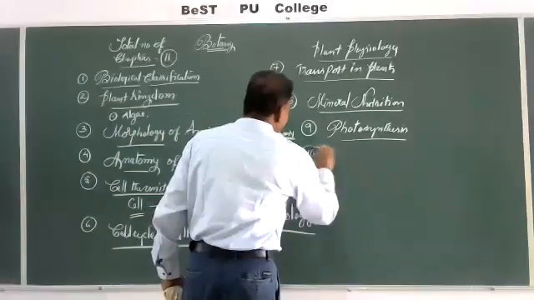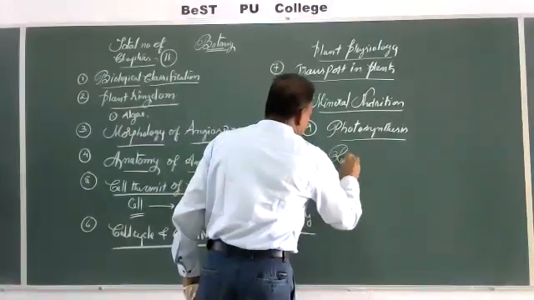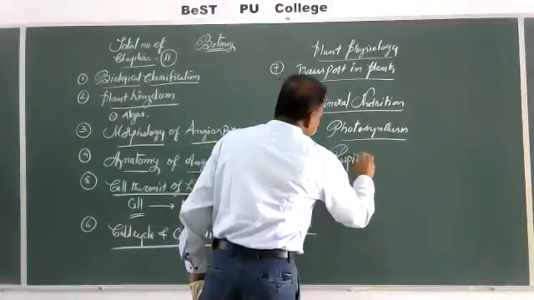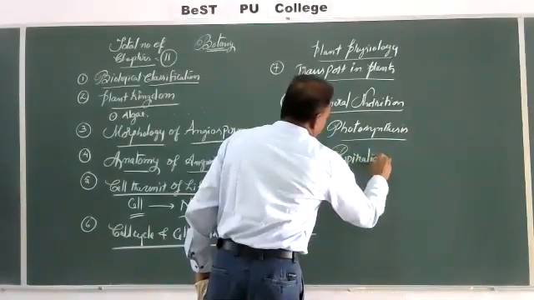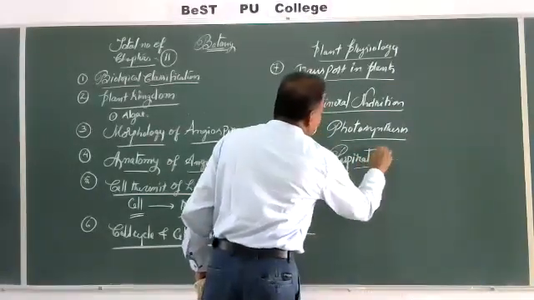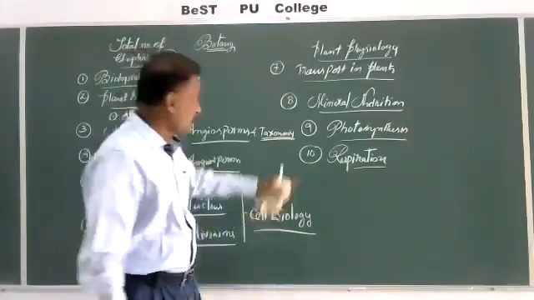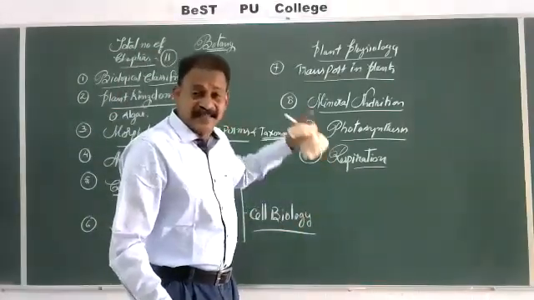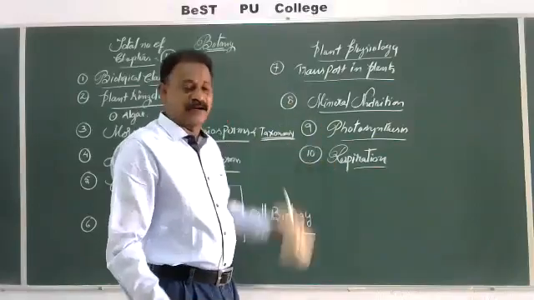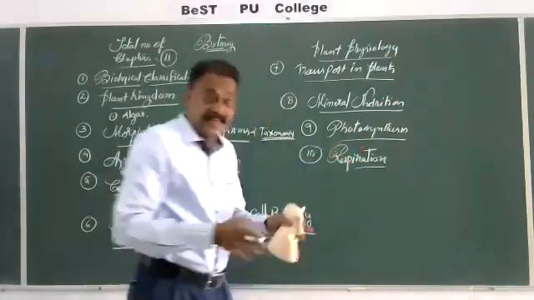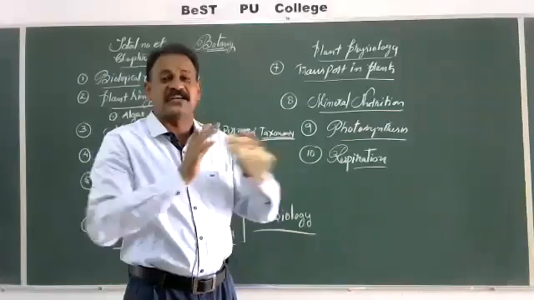Then the respiration process. In respiration, another metabolic activity. Metabolism means anabolism and catabolism. So photosynthesis is considered as anabolism, constructive.